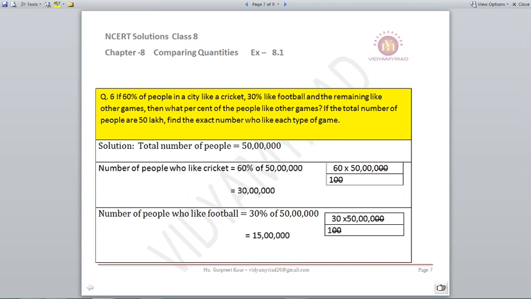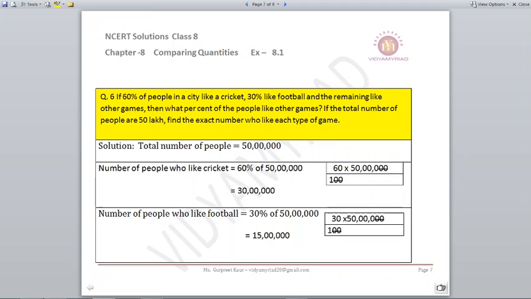Question number 6. If 60% of people in a city like cricket, 30% like football and the remaining like other games, what percentage of people like other games, if the total number of people is 50 lakhs? Now we are told the total number of people is 50 lakhs. From this 50 lakhs, 60% like cricket. So what I will do is 60 upon 100 multiplied by 50 lakhs, that comes to 30 lakhs.